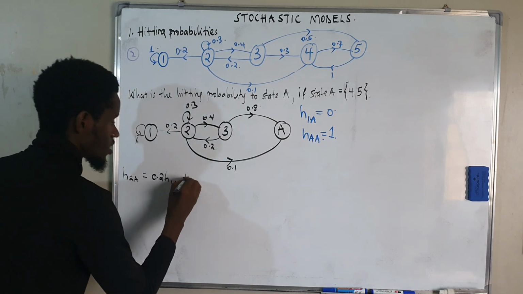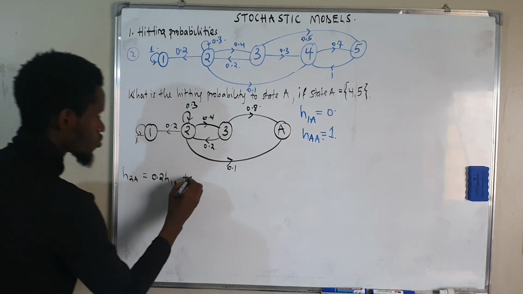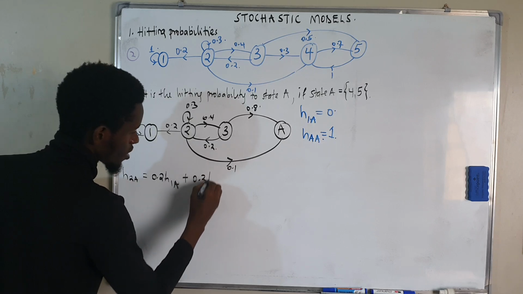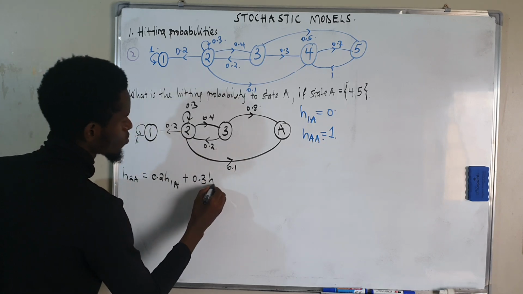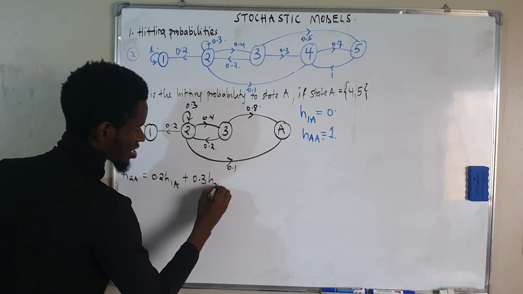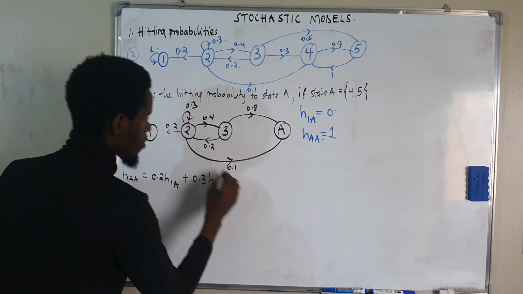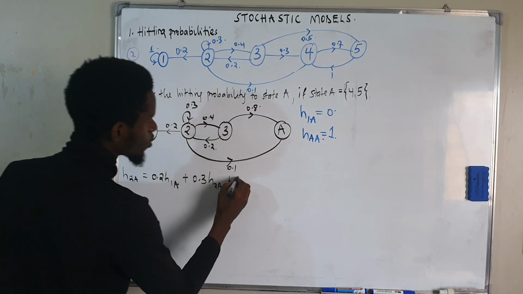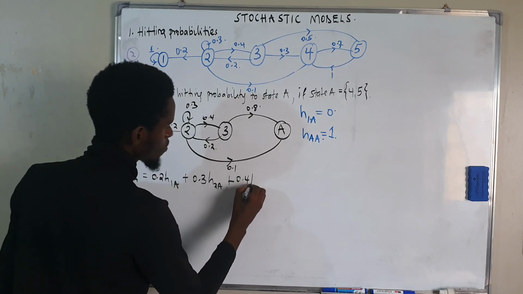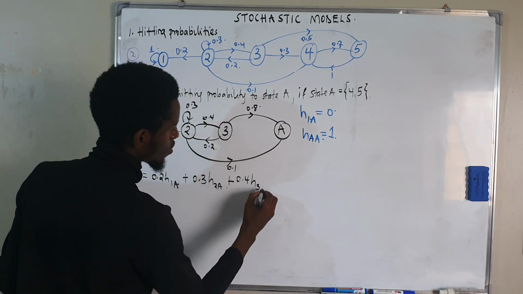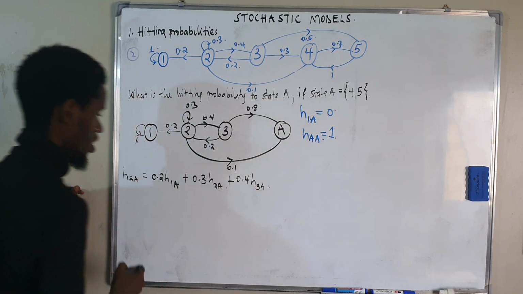Plus the probability of staying at 2, which is 0.3, times the hitting probability of hitting A from 2. Plus the probability of leaving 2 to 3, which is 0.4, times the hitting probability from 3 to A. I think on that step we are together.